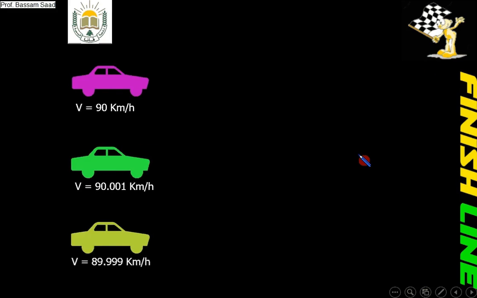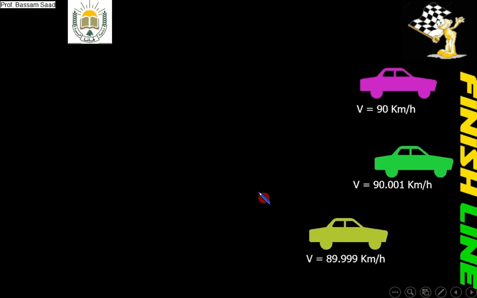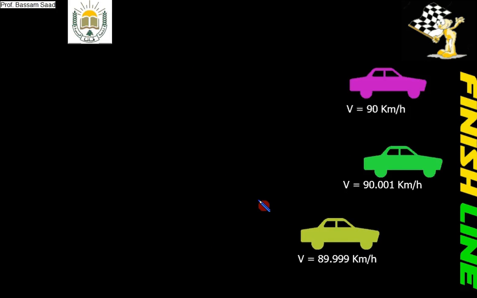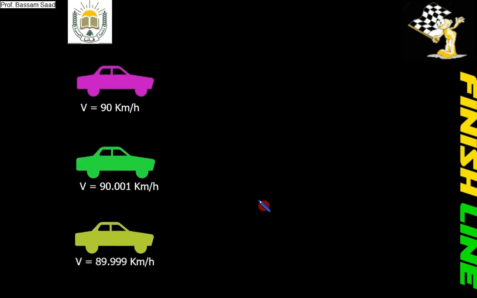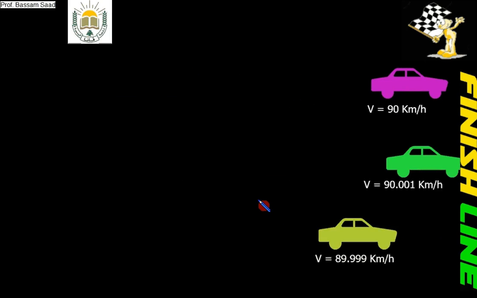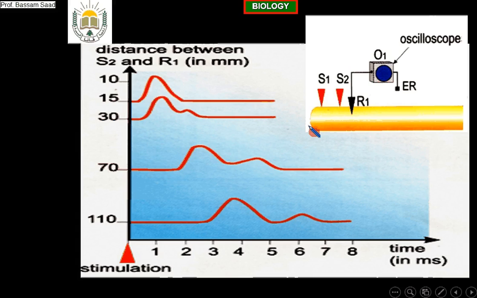Very good. Let us see this document. Please. We have a nerve fiber. This is a nerve. What is the meaning of nerve? A nerve is a group of heterogeneous nerve fibers. That means the nerve fibers in this nerve will not transport the action potential with the same velocity when it is created.